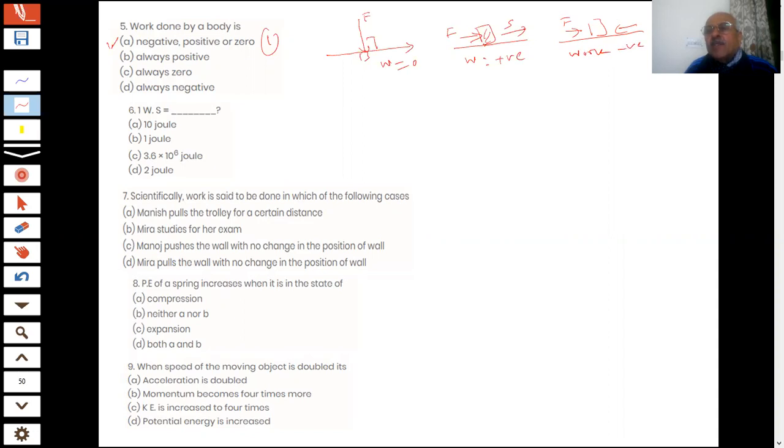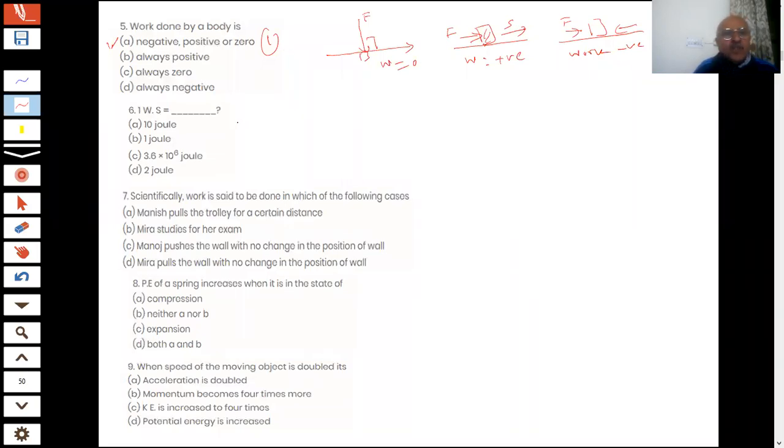Or for example, students, if you are lifting an object, what happens? You are then doing work against gravity, students. You are lifting the object from the ground to a height h. What is happening? This is also a negative work. So work can be negative, positive, or 0 is the correct answer. Vidhi, you are getting 1 mark for such a brilliant answer.